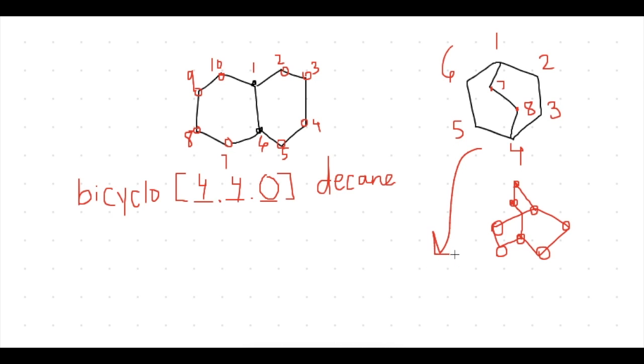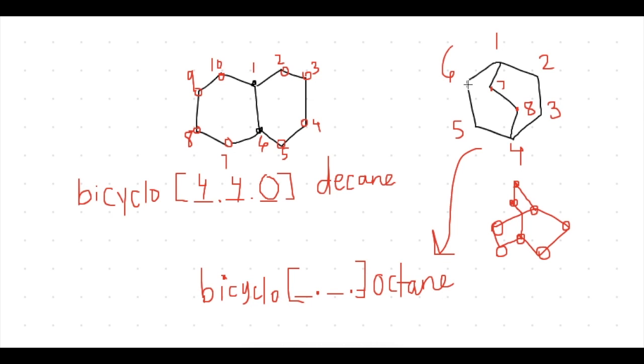Now, naming this bridged compound, we have 8 carbons overall. So just like we did with the fused compound, we will name the 8 carbons as an alkane. The prefix for 8 is oct, and naming it as an alkane gives us octane. We put bicyclo in the beginning, and we leave 3 spaces separated by dots.